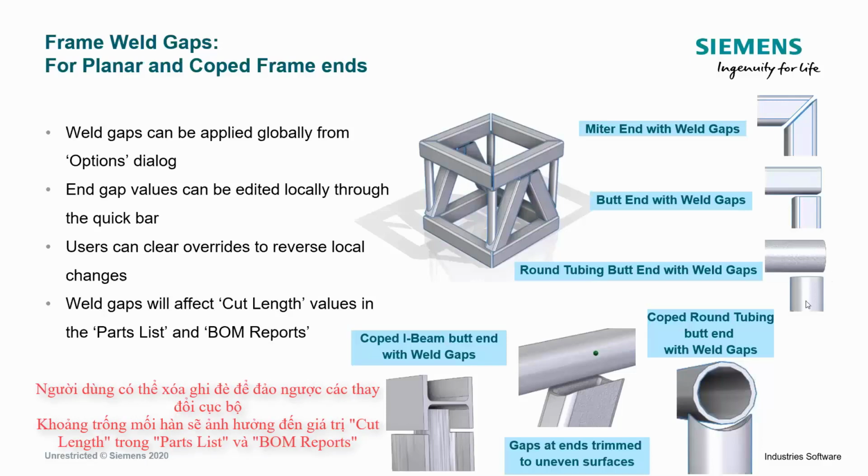Same thing with round tubing, and then down here at the bottom, you may have specific options where you might cope components together, and there are many different ways that we can now include weld gaps. This is essentially for better accuracy when we're creating the cut list for those frames, and I'll show you all of this here in just a few minutes.